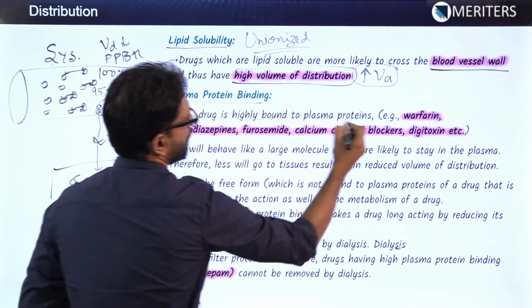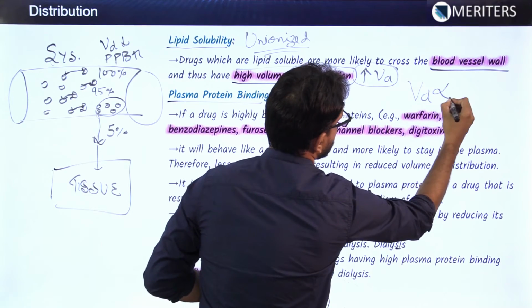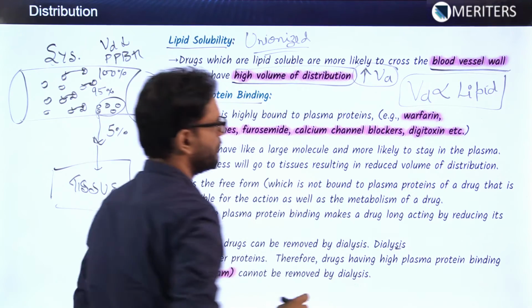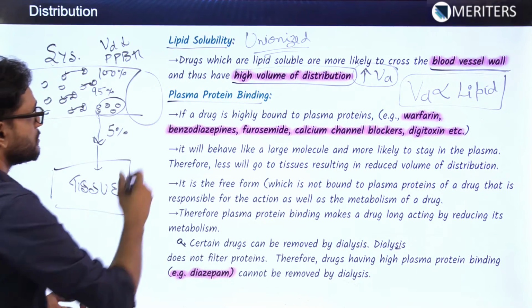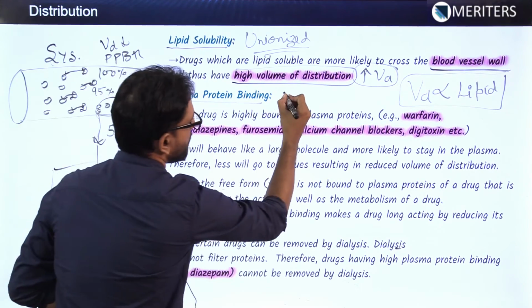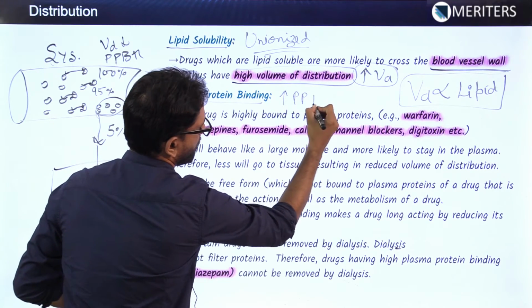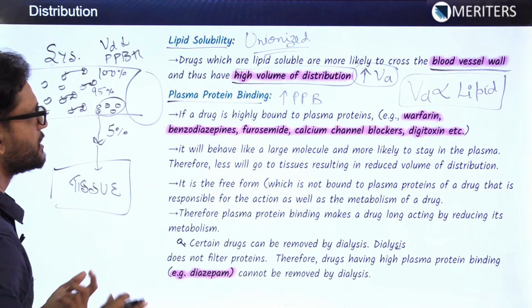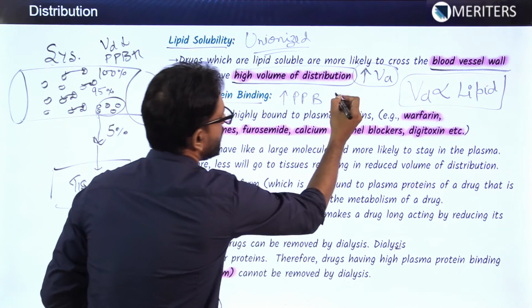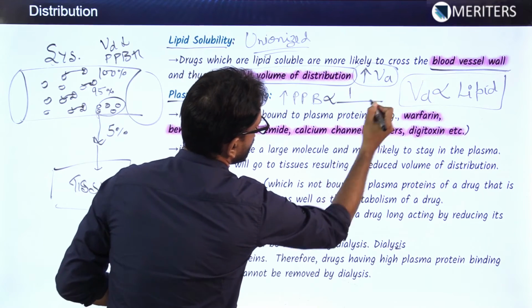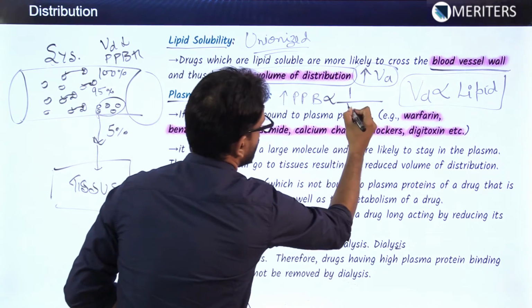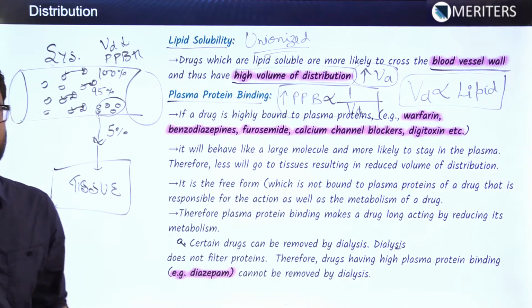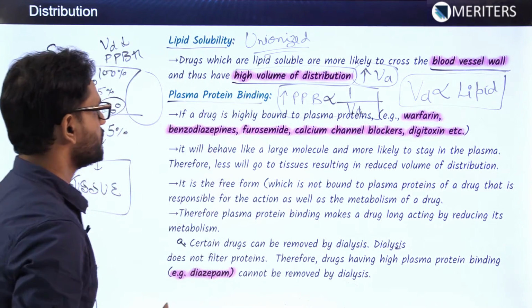So that means volume of distribution is directly proportional to the lipid solubility of the drug, and this is the concept you have to remember while solving questions. Then comes plasma protein binding. If there is high plasma protein binding, a smaller fraction of the drug will be free to go inside the tissue as well as to undergo metabolism. So it is inversely proportional to the drug which reaches the tissue, that means the volume of distribution. We have to remember only these two concepts to clear all the conceptual questions which can come on the basis of distribution.